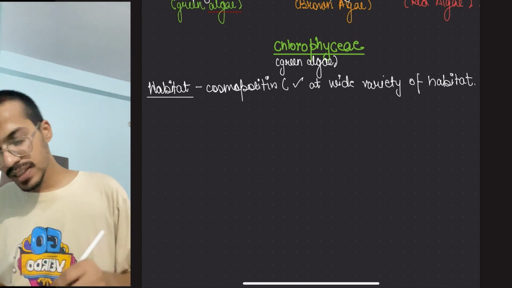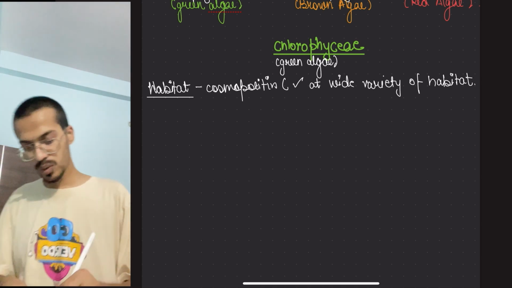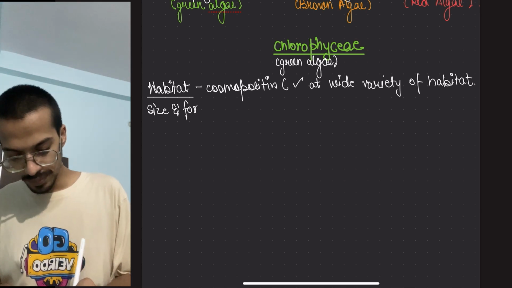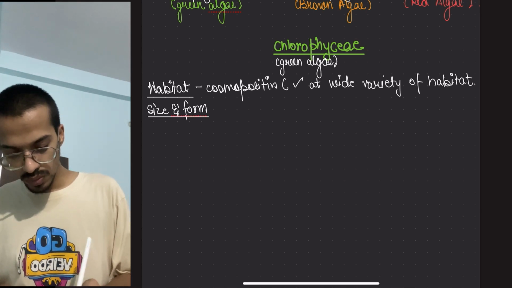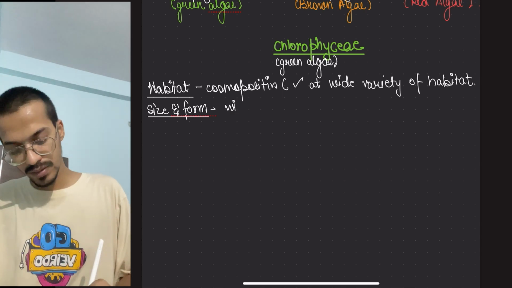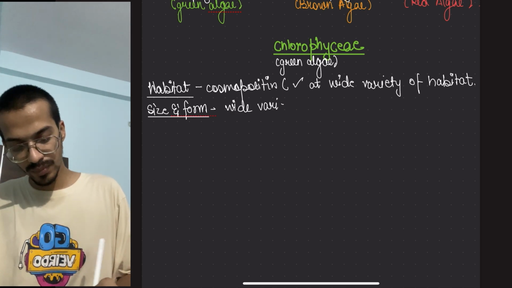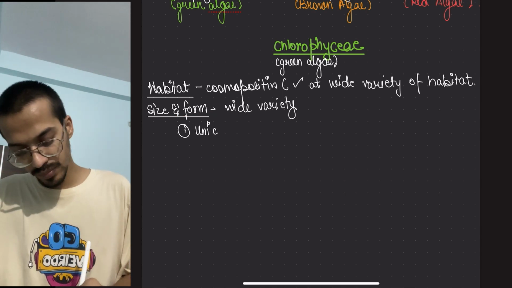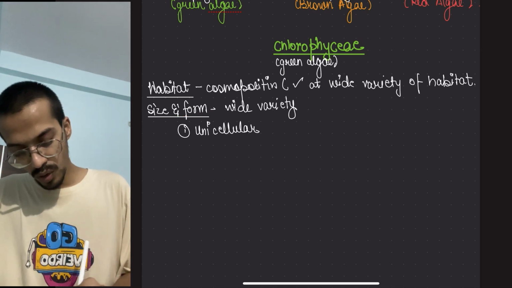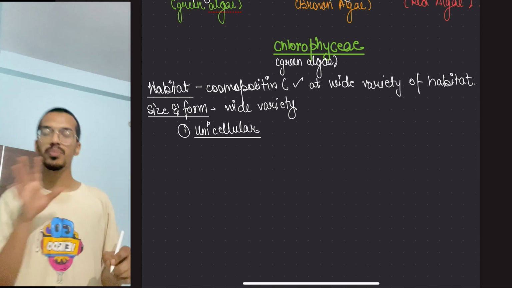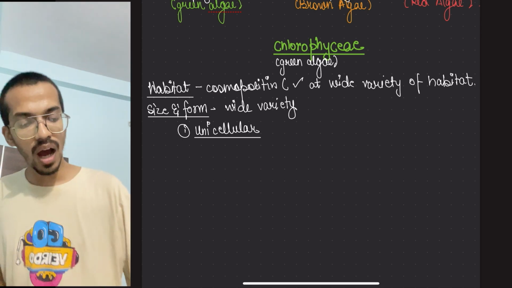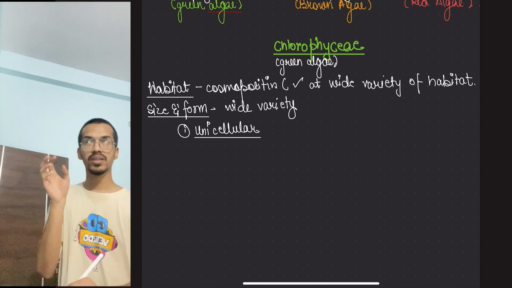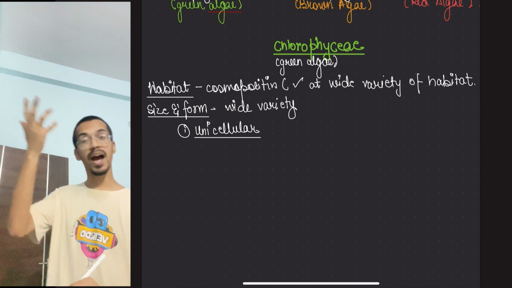Okay, next thing is its size and form. So a wide variety. There is a unicellular one. Now earlier these unicellular ones were put into what? Protista in the R.H. Whittaker kingdom. But later on we found out their relationships, that this belongs with the higher plant kind of structure.